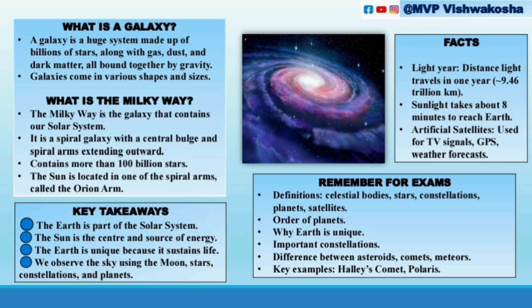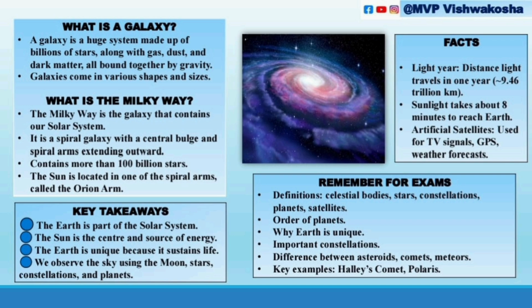Next are some key points from this chapter. The Earth is a part of the solar system, and the Sun is the center and source of energy. The Earth is unique because it sustains life, and we observe the sky using the Moon, stars, constellations, and planets. These are some key takeaways from this chapter. Some facts: light year is very important for exams. A light year means the distance light travels in one year, approximately 9.46 trillion kilometers. Sunlight takes about 8 minutes to reach Earth.